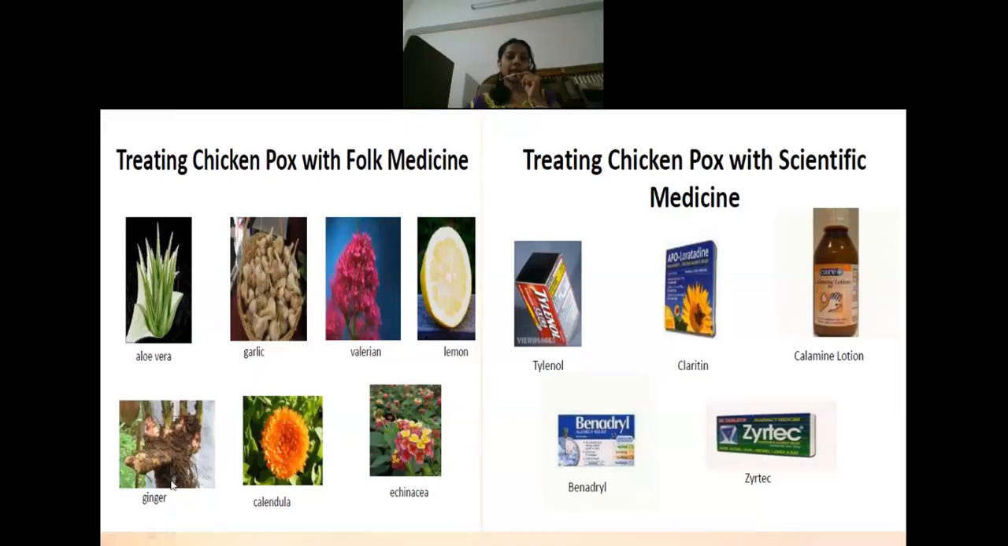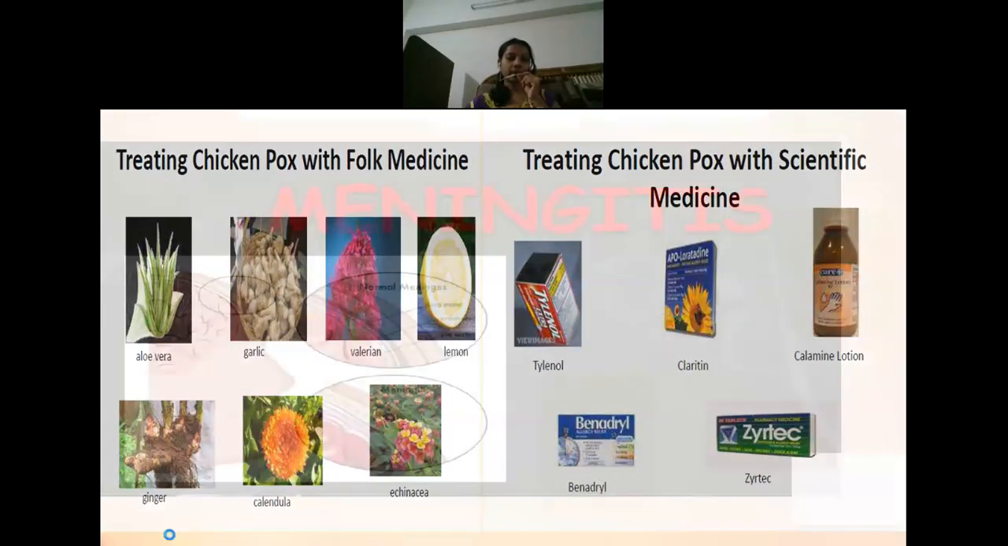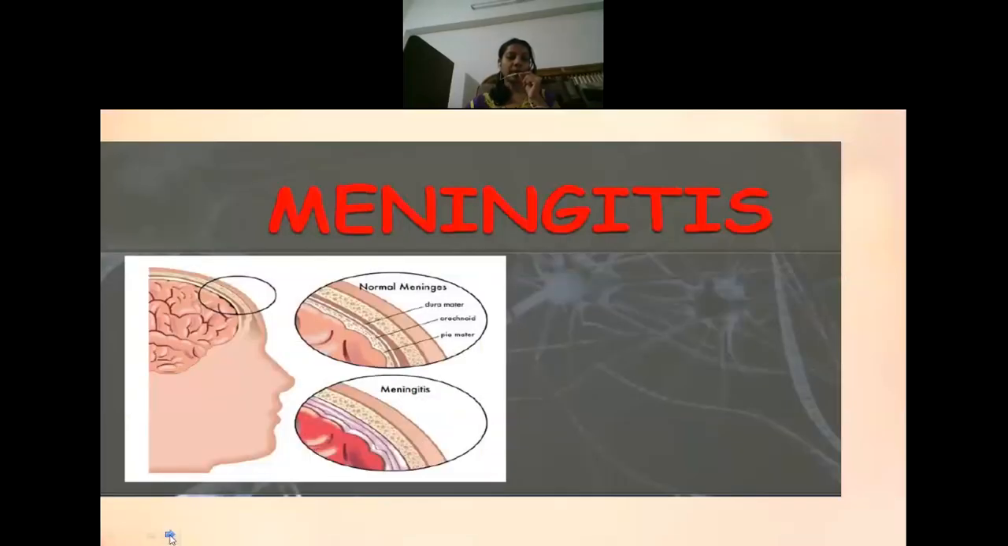Next, this is regarding the home remedies. Most of the time, you can apply calamine lotion. You can also give antihistamines. Then it is said that aloe vera gel or garlic, lemon, ginger, neem are all very effective. Next one is moving on to meningitis.